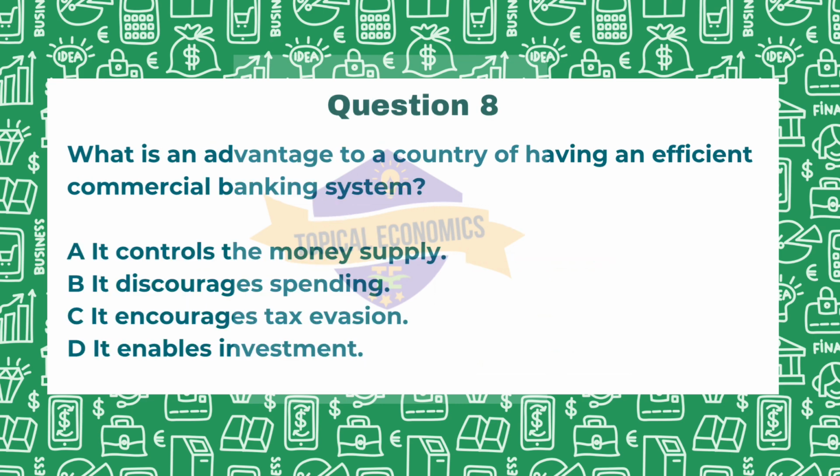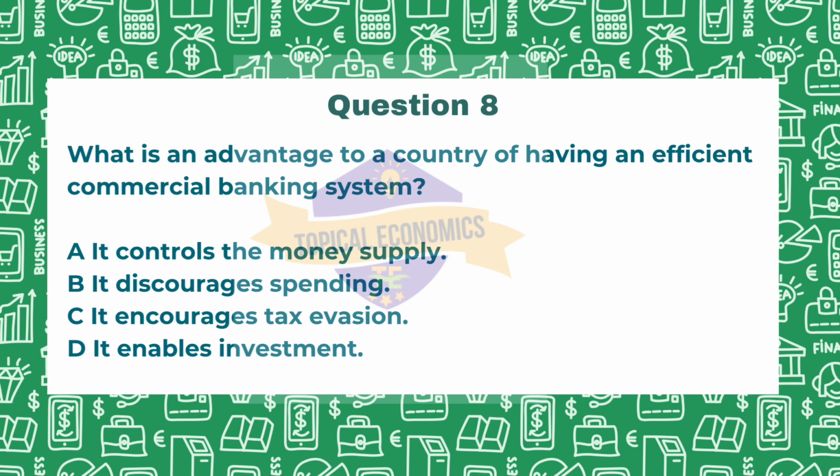Moving on with question number 8. What is an advantage to a country having an efficient commercial banking system? Option A, it controls the money supply. Option B, it discourages spending. Option C, it encourages tax evasion. Option D, it enables investment. This is from 2020 May-June paper, version 3.